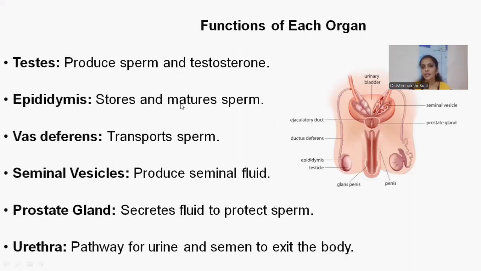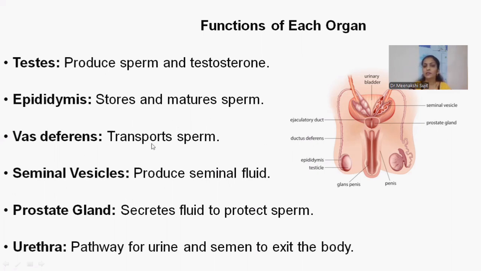Testes, here you can see a testis. These are nothing but like our ovaries. Like how in our ovaries the egg gets matured, in testes the sperms get formed and matured. After formation and maturation, they will be stored. Matured sperms will be stored in the epididymis, the store of mature sperms.